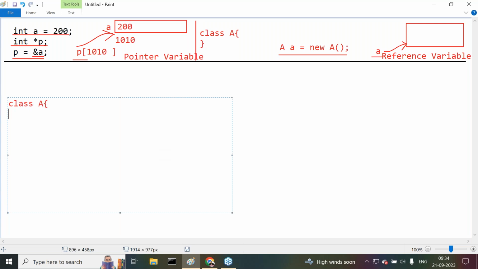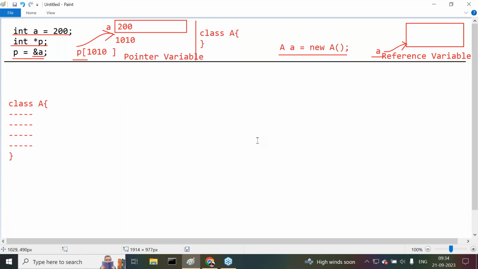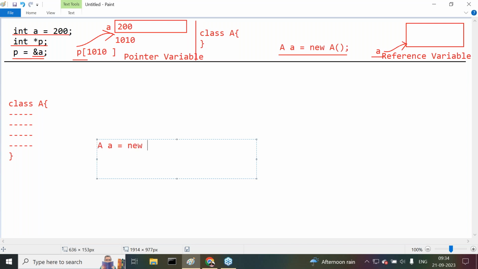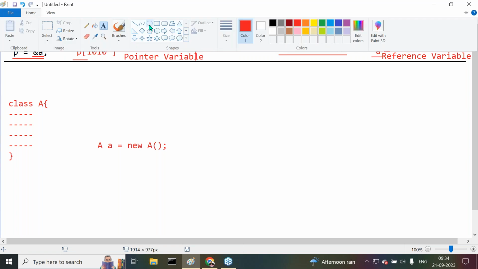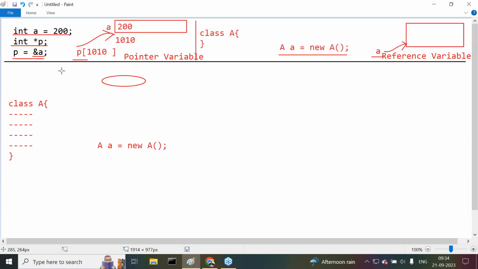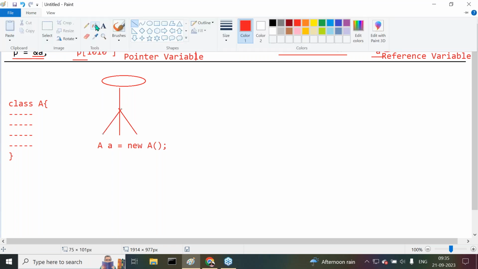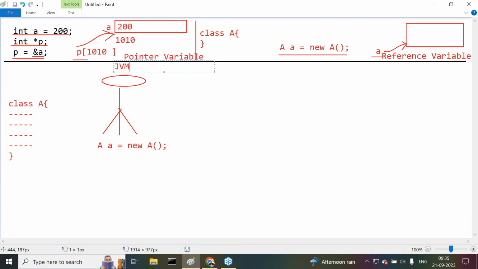For example, class A. Inside this class A, we have some members. Then here we are creating an object for class A: A a = new A. In Java, who is going to execute our instructions? Who will execute Java code? The JVM will execute our Java code.